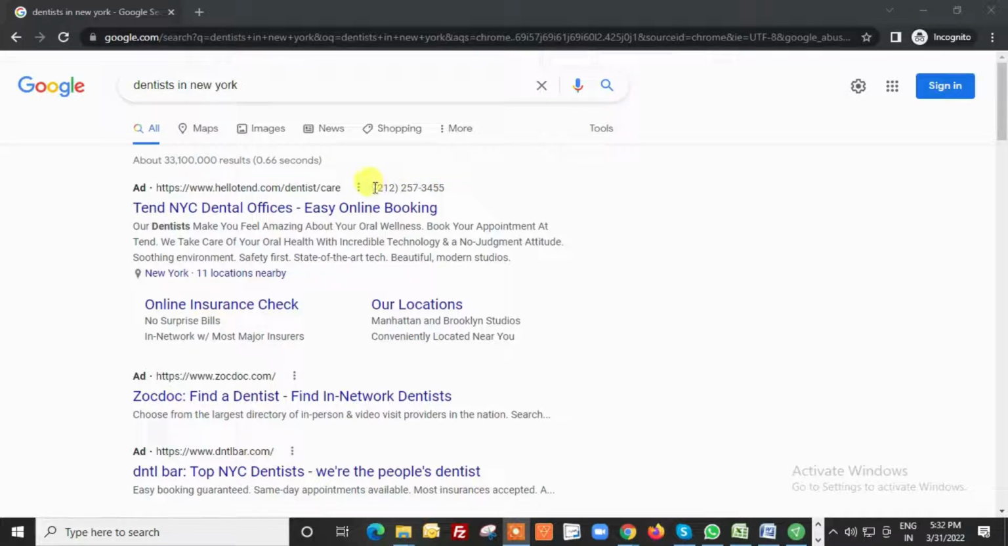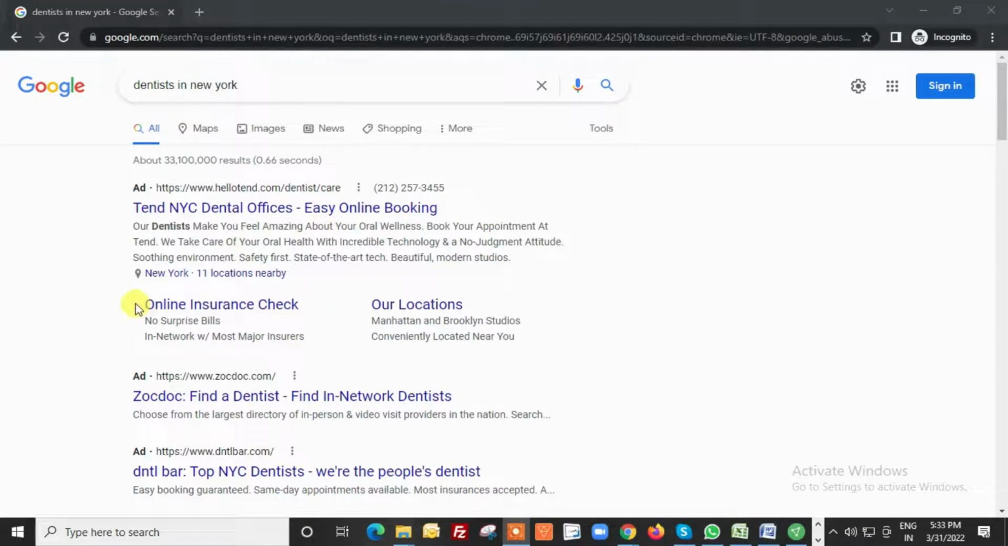this is the call extension. It is not clickable as I'm using this on the desktop view. If you use the same query in a mobile browser, you will see this number will be clickable. The user can click on this number and talk to the reception or maybe the service provider directly, rather than clicking on these ads and being redirected to a website.